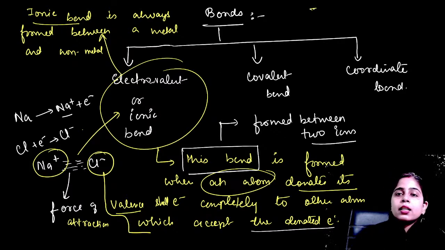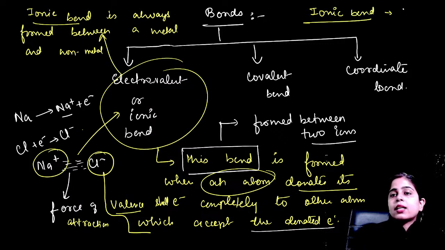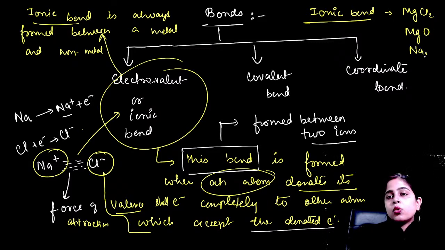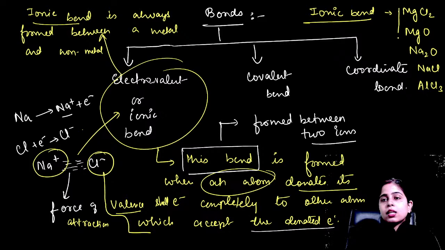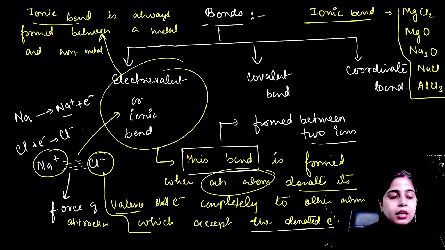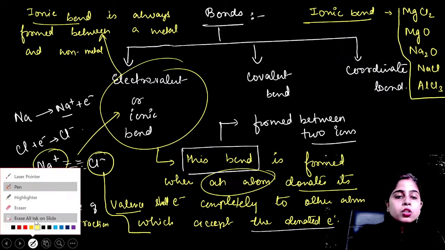More examples of ionic bond. If we take more examples of ionic bond, like MgCl2 is there, MgO is there, Na2O is there, NaCl is there, AlCl3 is there. All these are your ionic bonds, where your metal and non-metals are involved to form a bond. Clear? Now let's talk about your covalent bond.